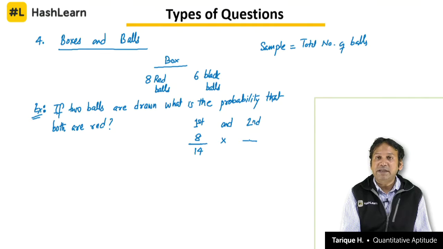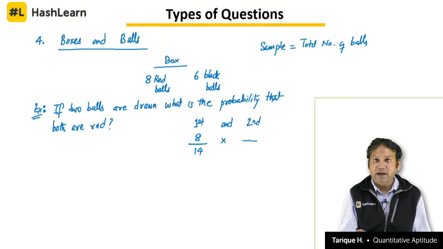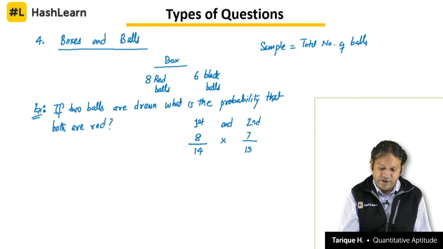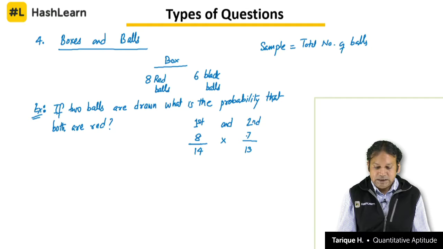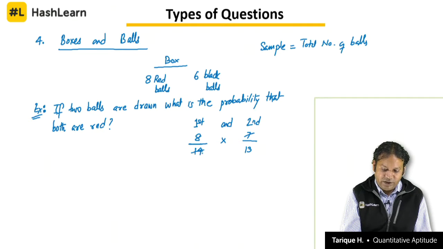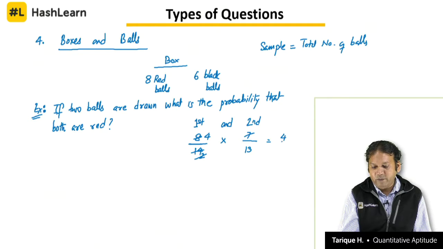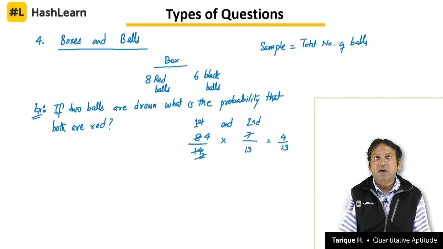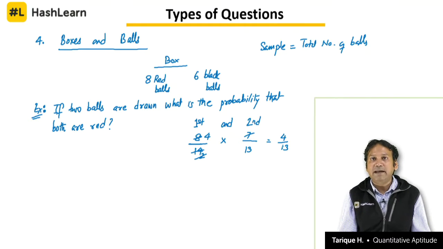Again, there is nothing mentioned in the question, that means it is without replacement. The replacement is not happening, otherwise it will be very explicitly mentioned in the question. Now, when you have taken out one ball, the number of balls left in the box is only 13, out of which only 7 are red. So, 8 by 14, 7 by 13, so 7 will cancel 14 2 times, 2 will cancel 8 4 times, and the answer will become 4 by 13. That is how you approach a question on boxes and balls.